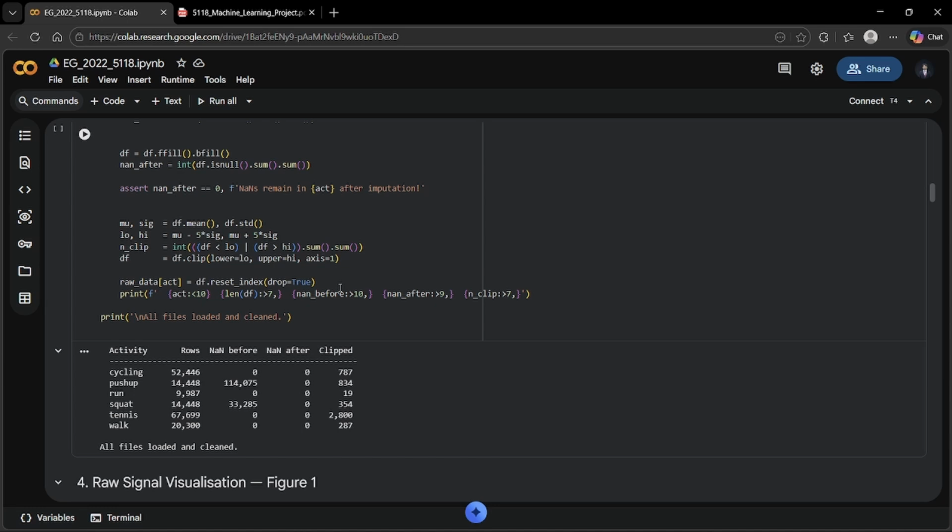I fixed this using forward fill and backward fill. Each missing value is represented by the nearest real sensor reading. After cleaning, all 6 files had 0 missing values. I also removed extreme spikes by clipping values beyond 5 standard deviations.